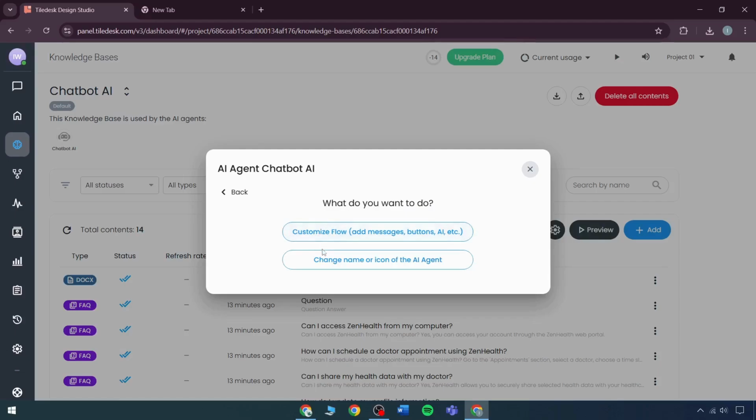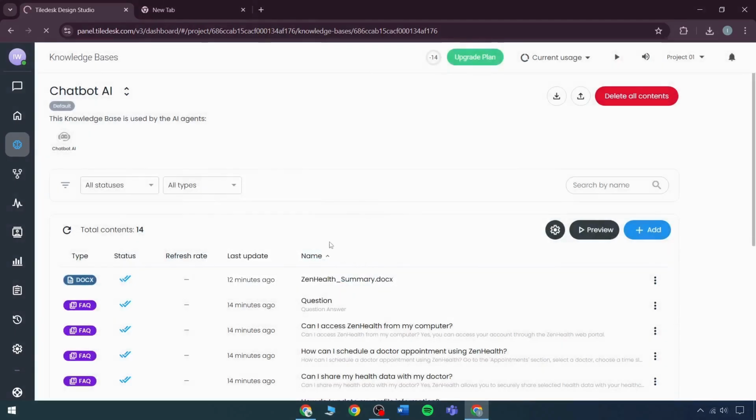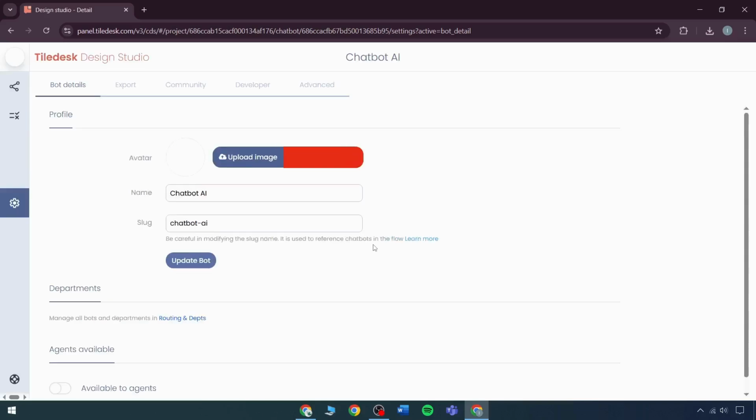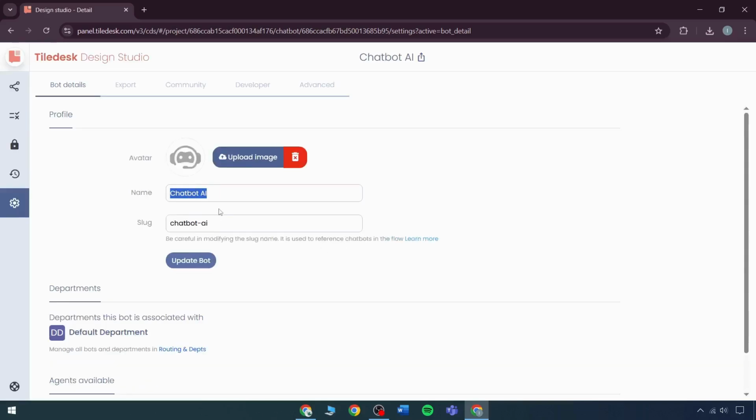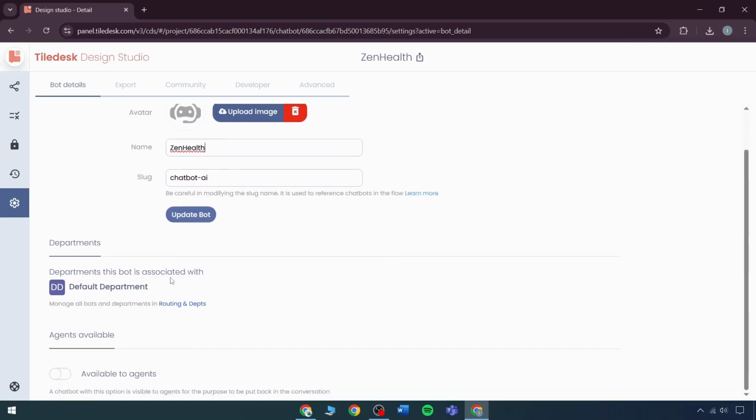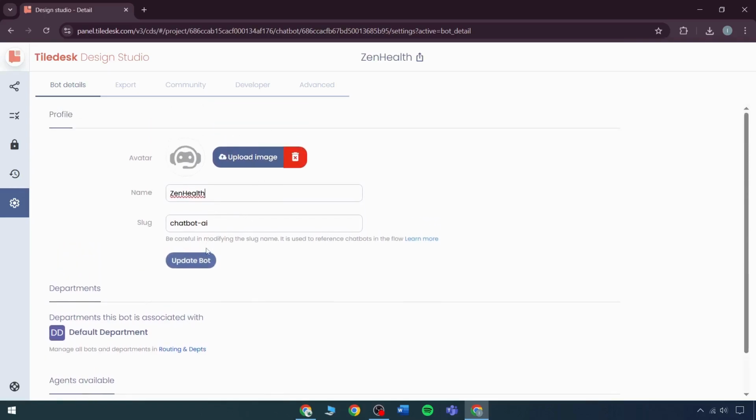So for that, if you want to customize the flow or add messages, you can, but here we just want to change the name and icon of the setting, so we can also do that. Here we have TileDesk Studio, which will open up where we will go and perform these changes. Here we have our chatbot AI. Here, we will replace it with Zen Health. We have all our resources available, including the option to upload images, but we'll simply update our bot. Now, our bot is successfully updated.